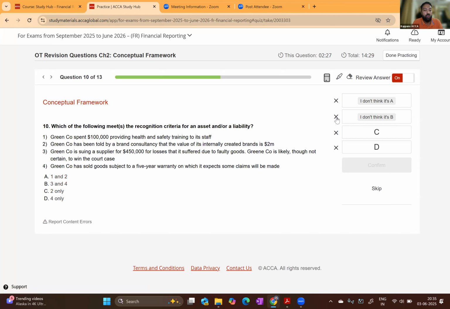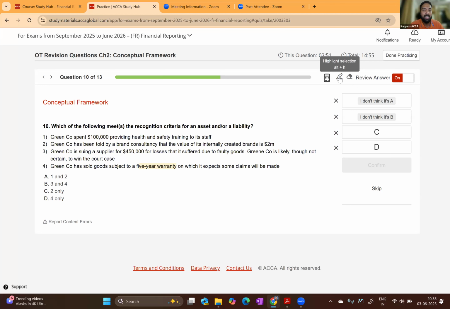Green company has sold goods subject to a 5-year warranty on which it expects some claims will be made. So there's a warranty. We have learned this in IAS 37, provisions, contingent liability and contingent asset. If there is a warranty, a provision should be recorded, and provision is definitely a liability.